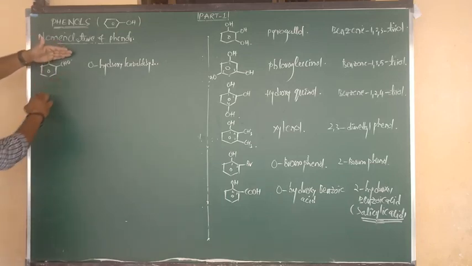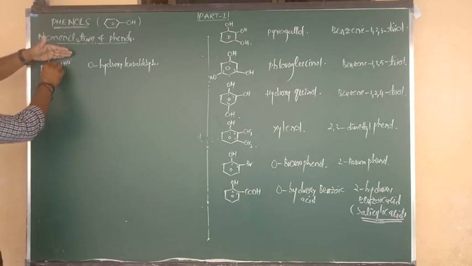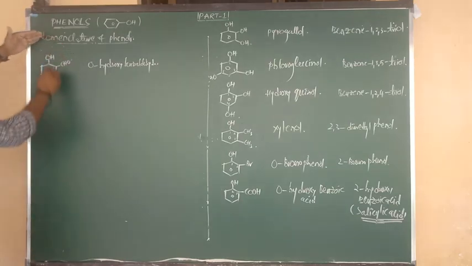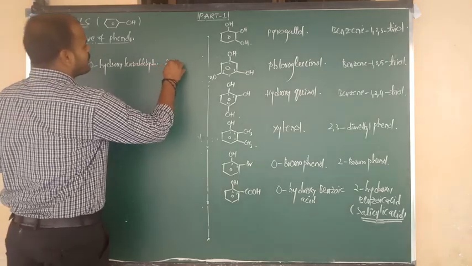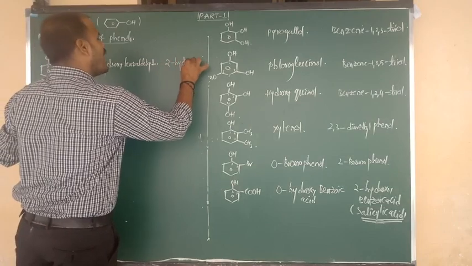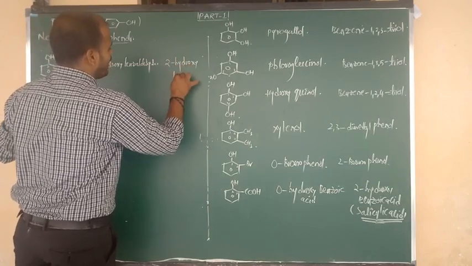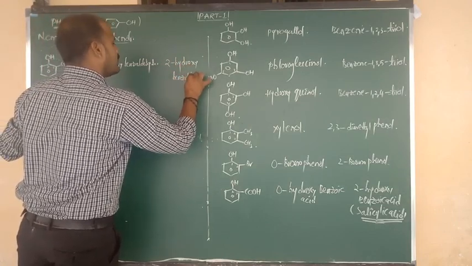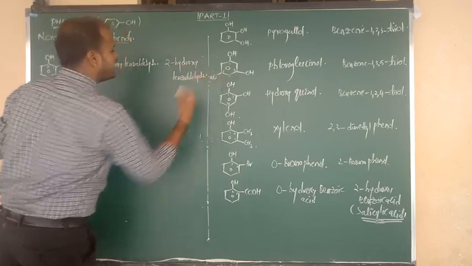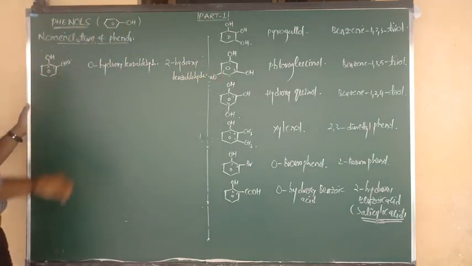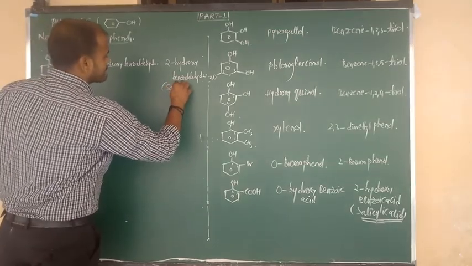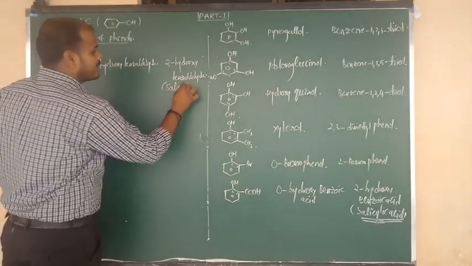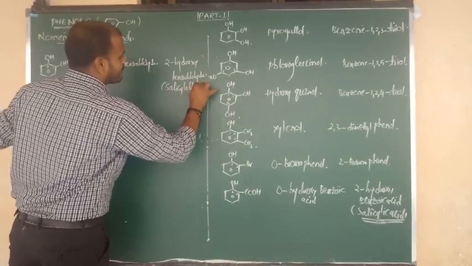Let us see the IUPAC name of this compound. The compound is benzaldehyde, the CHO carbon is 1, and the next carbon is the second carbon. At the second place the hydroxy group is there. So the IUPAC name is 2-hydroxy benzaldehyde. Another name is salicylaldehyde.